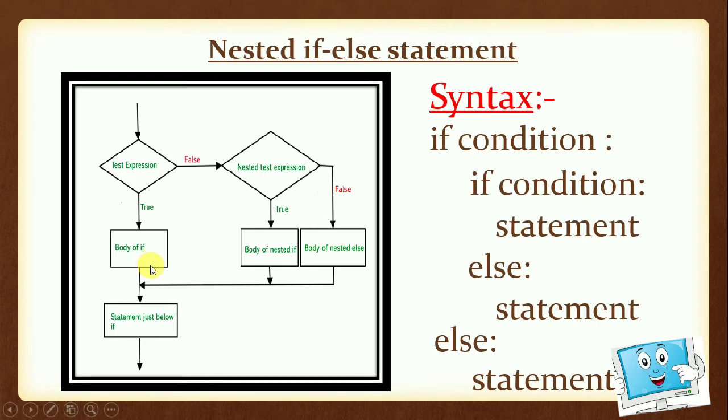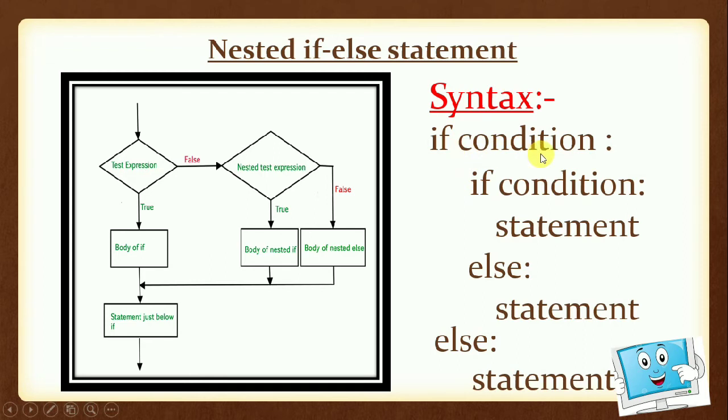So that statement will be executed. If the condition is false, then it goes to the nested test expression, and if the condition is true, the body of nested if will be executed, and if the condition is false, then the body of nested else will be executed. Now here is the syntax.